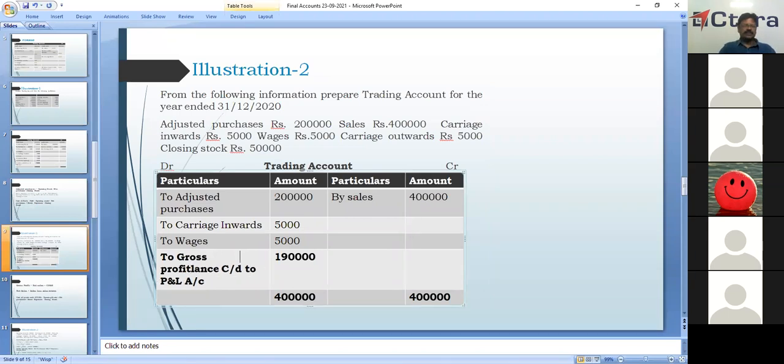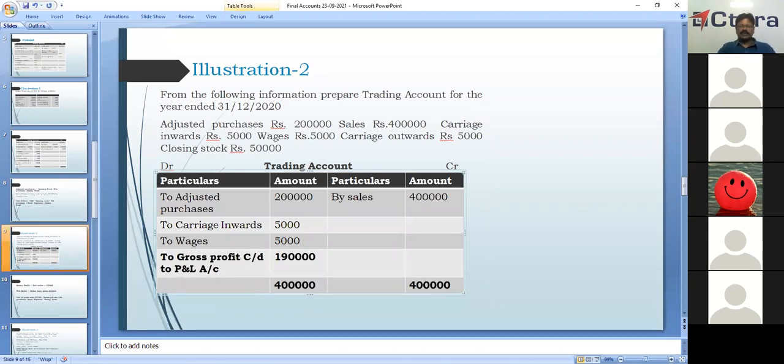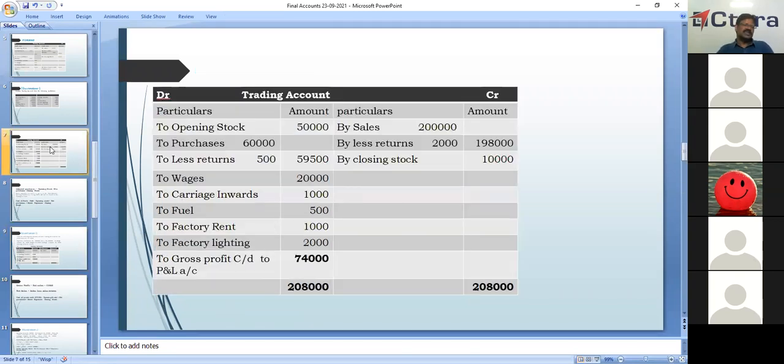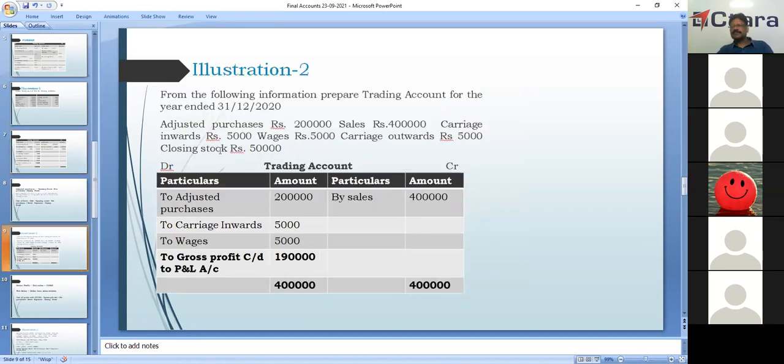Gross profit carried down to P&L account. Okay, so here, this illustration is with adjusted purchases. In the previous illustration, it was normal, so we had opening stock, purchases, and closing stock. But here, the problem is given with adjusted purchases. So whenever we get a problem with adjusted purchases, there will not be any opening stock. Even if the closing stock is given in the trial balance, it will not be taken.